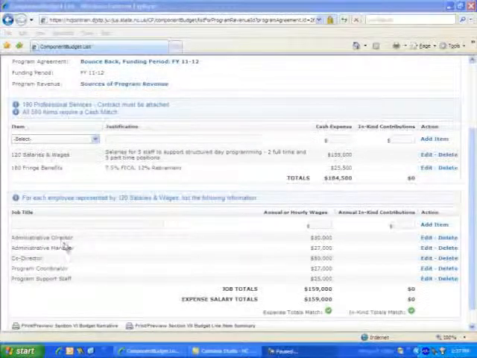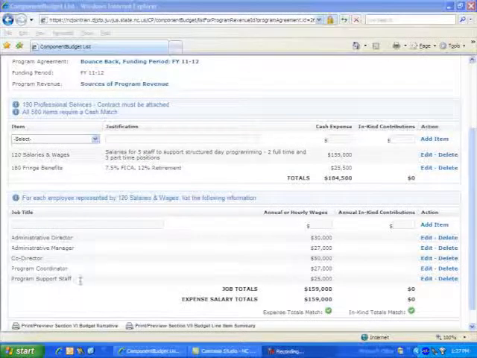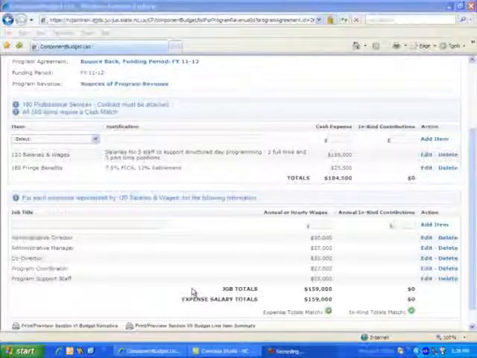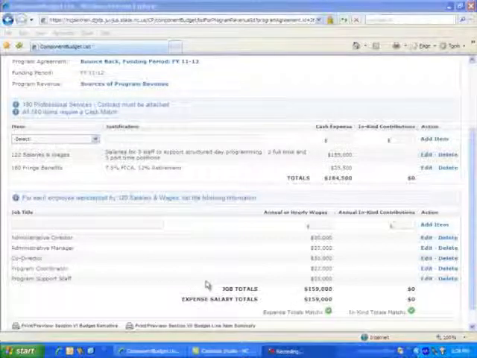Note that now I have entered each one of my job titles and their hourly or annual wage. My job totals match. Once the expense salaries match, your icon will change to a green check mark. Let's continue to complete our budget narrative.